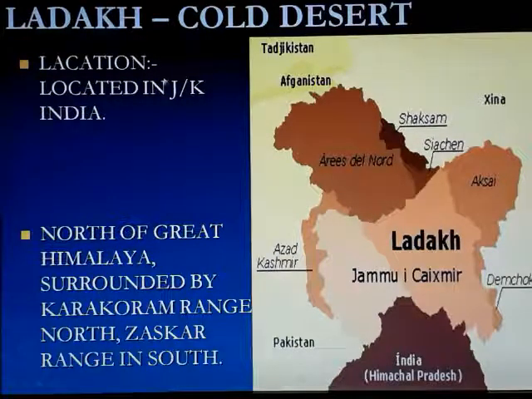The location it is situated in is Jammu and Kashmir, India. It is at the north of the Great Himalaya, surrounded by the Karakoram Range in the north and the Zaskar Range in the south. This whole area is the Ladakh zone. As we are seeing on the map of India, it's in northern India.